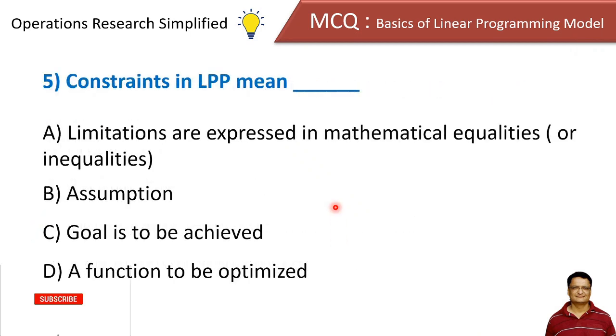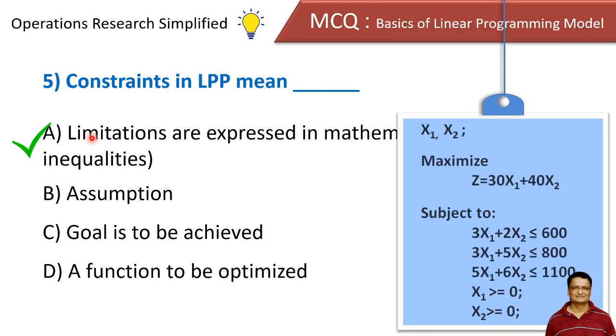Constraint in LPP means: limitations expressed in mathematical equalities or inequalities, assumption, goal to be achieved, a function to be optimized. And the correct answer is that constraints are the limitations expressed in mathematical equalities or inequalities. Now here you can see that these are the constraints or limitations for the resources which have been mentioned in the form of inequalities.